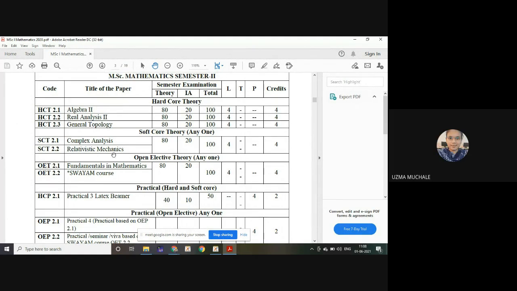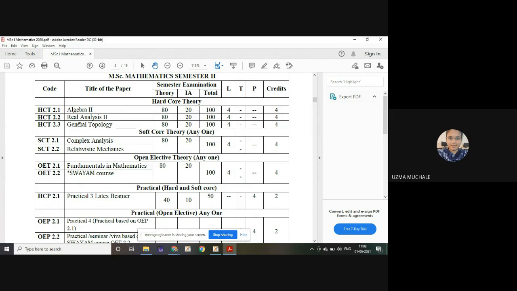Okay. So what we can see here is the first one, HCT 2.1. What do you mean by 2.1? 2 is for semester 2, and 2.1 means semester 2, first paper. HCT means hardcore theory: H means hard, C means core, T means theory. HCT 2.1 is hardcore theory in semester 2, first paper, that is Algebra 2, in which theory consists of 80 marks and internal evaluation is 20 marks.